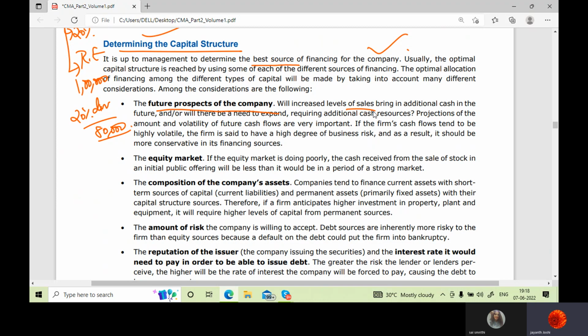So if we want to expand, we require additional cash resources. Projections of the amount and volatility of future cash flows are very important. How we would be receiving cash, and whether there's a lot of volatility in receiving that cash, we have to see. If the firm's cash flows tend to be very volatile, that means we don't have fixed cash flows coming to us. They are not stable cash flows; sometimes very high, sometimes very low. The firm is said to have a high degree of business risk. As a result, it should be more conservative in its financing sources.